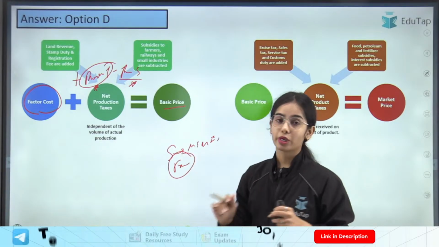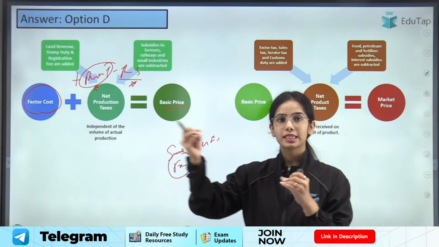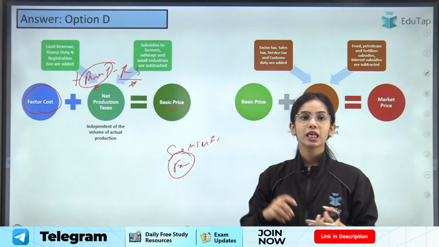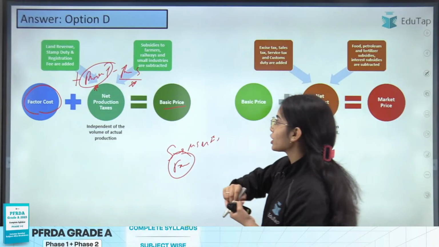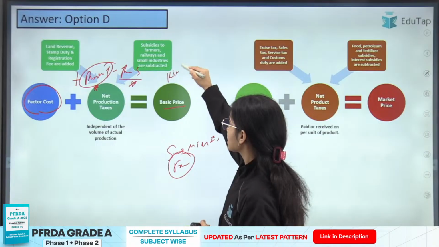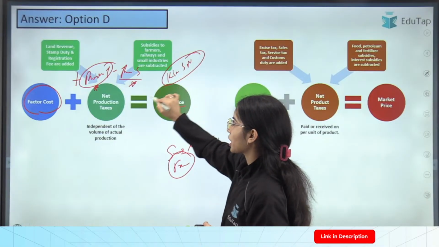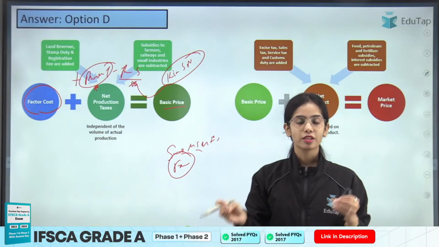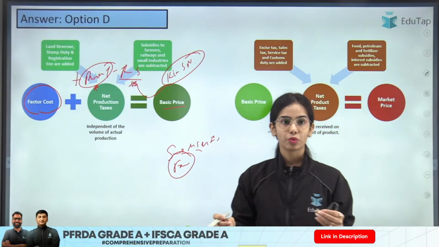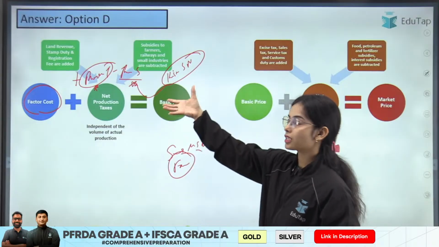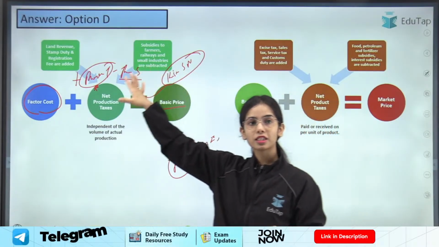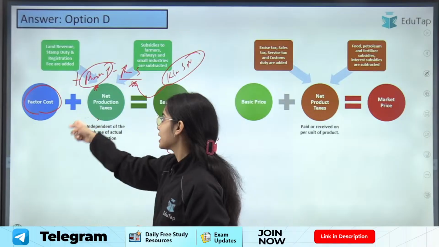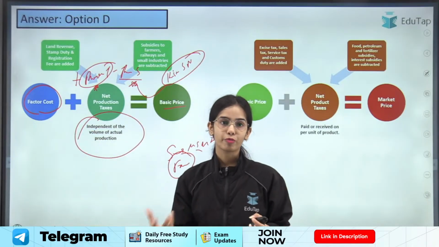Just because a person is a farmer, the farmer will get the Kisan Samman Nidhi. Okay, so Kisan Samman Nidhi is a kind of production subsidy. It doesn't matter how much the farmer is producing, 100 quintals or 1000 quintals, the farmer will still get the Kisan Samman Nidhi. So these are the production subsidies or production taxes that do not depend upon the level of production.